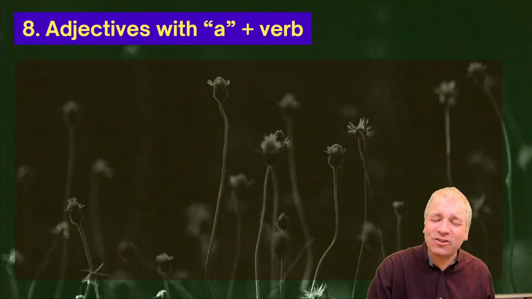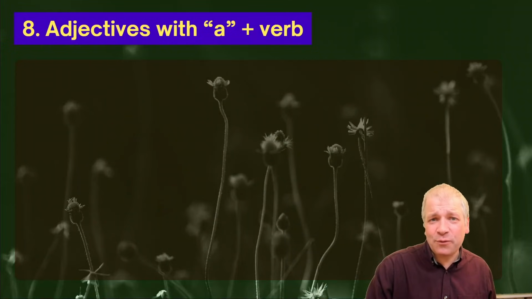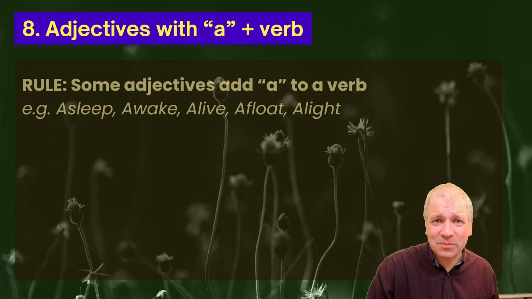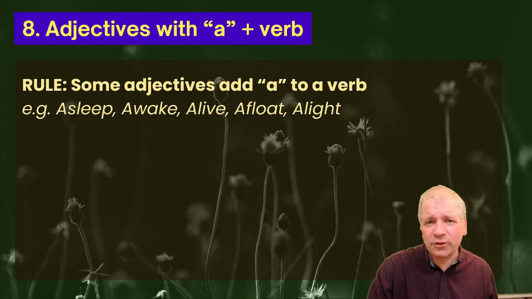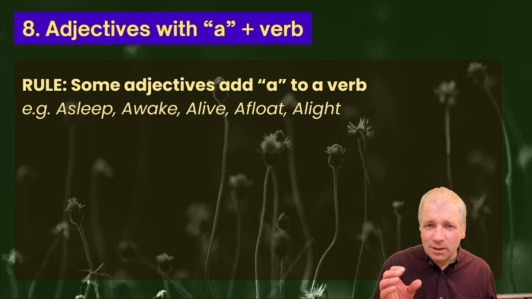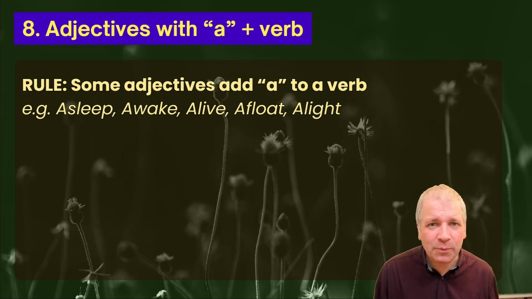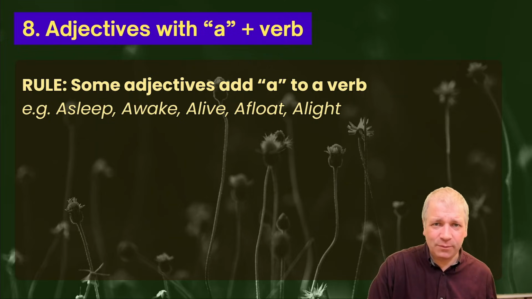Number 8 looks at adjectives that start with a and are completed with the form of a verb, such as these ones: asleep, awake, alive, afloat, alight. Take the a away and they all become verbs. Sleep, to sleep. Wake, to wake. Live, to live. Float, that means you're on top of water. And light, you can light something. And we can add a to them to make them adjectives.